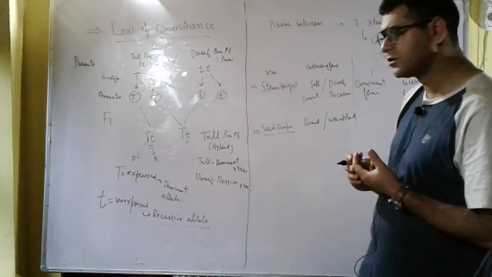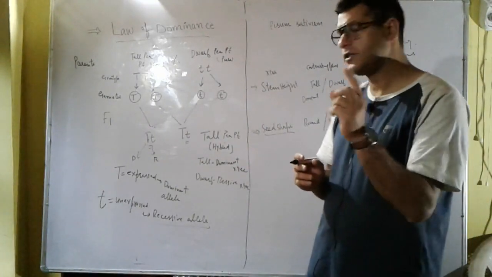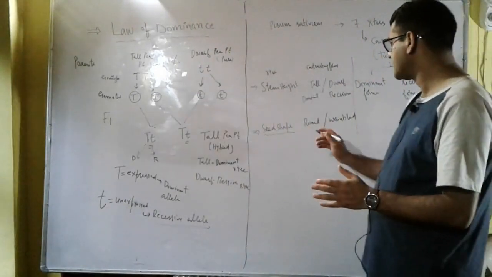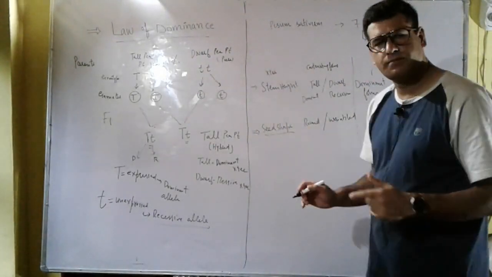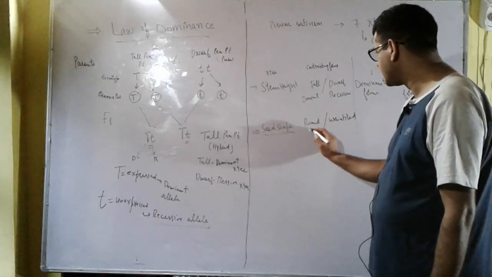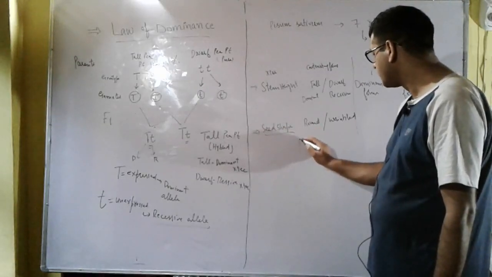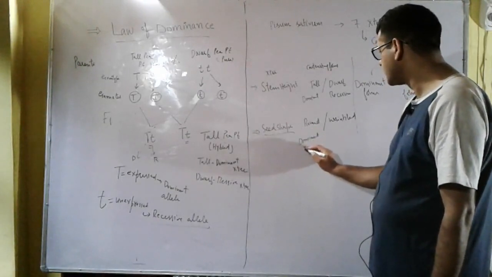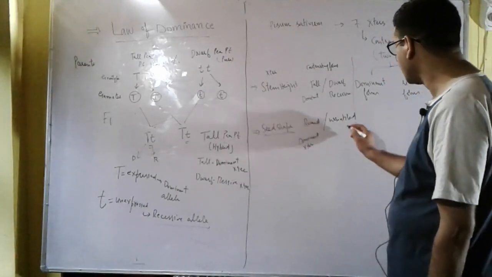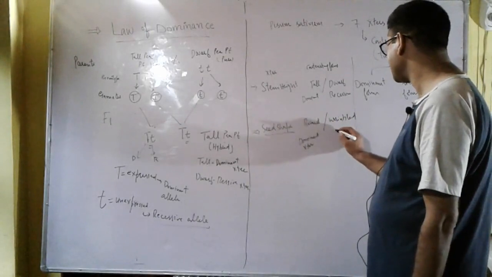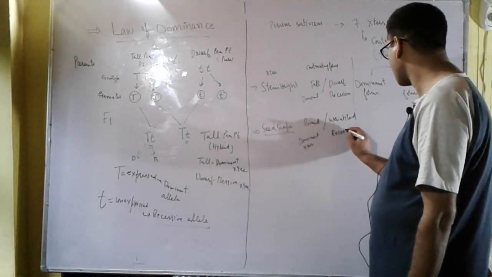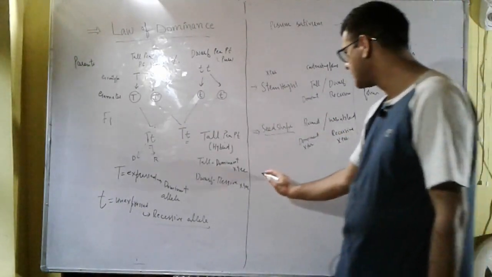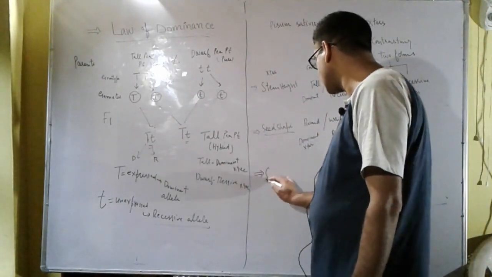And when he crossed the pea plant with round seed with the pea plant having wrinkled seed, in the F1 generation he obtained the pea plant with round seed, so he said that round seed is a dominant character, and wrinkled seed is the recessive character.